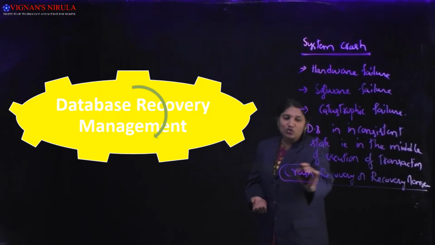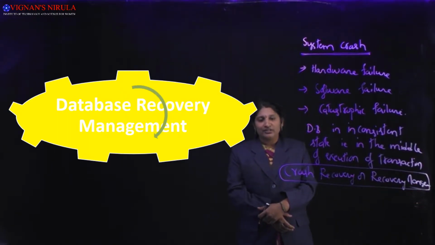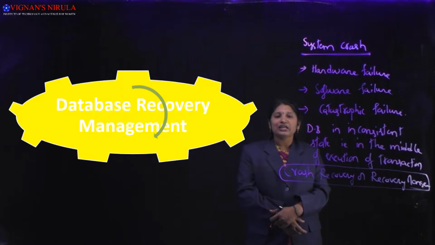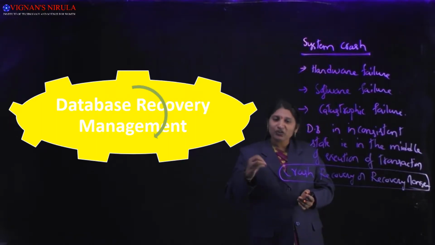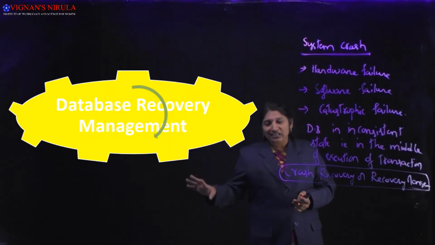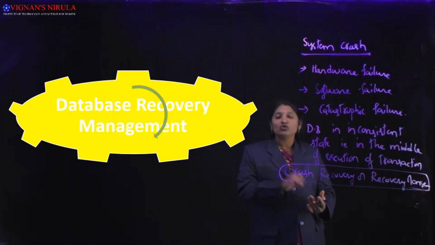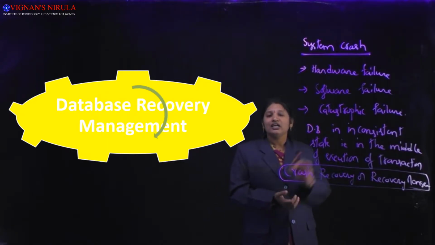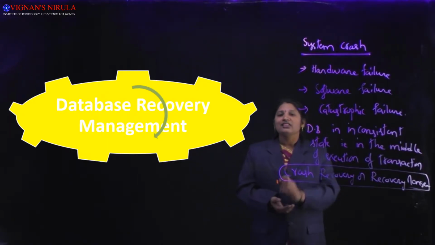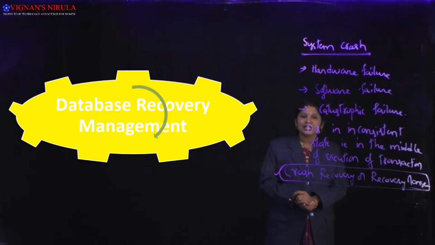That process is called crash recovery or recovery management. The process of restoring the database to the previous state in which it was before the occurrence of the system crash. So even after the system crash, the database should be preserved in the same consistent state or the same valid state.